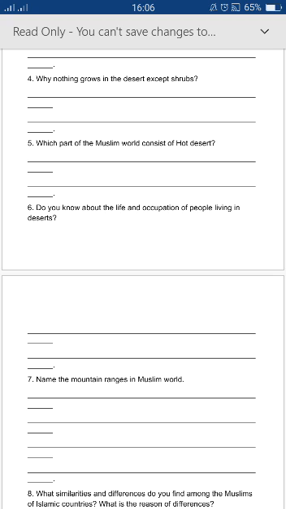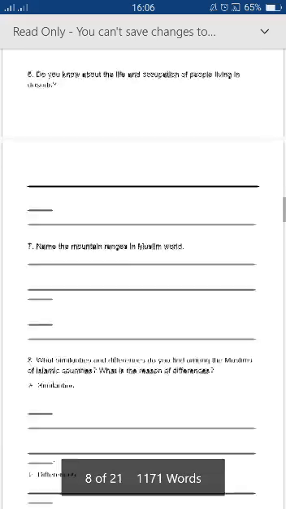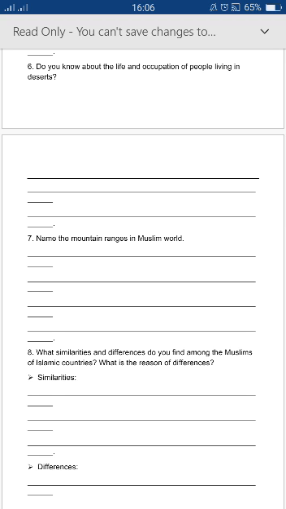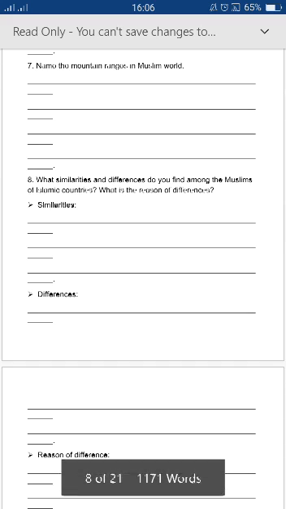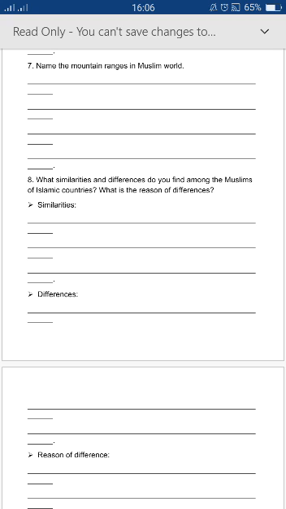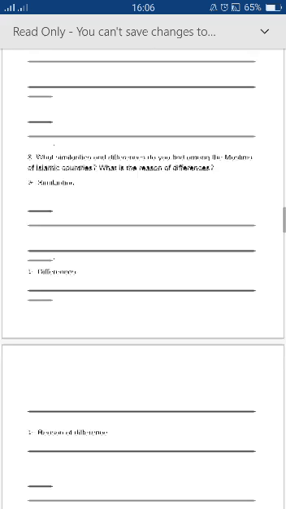Why does nothing grow in the desert except shrub? You know that in the desert we have no comfortable life and we do not have vegetation. So you have to explain this answer. Do you know about the life and occupation of people living in the desert? As we know the life is not very comfortable in the desert, but what kind of occupation do the people living there have? Name the mountain range in the Muslim world. You can write the answer of this question with the help of the last paragraph on page 1.